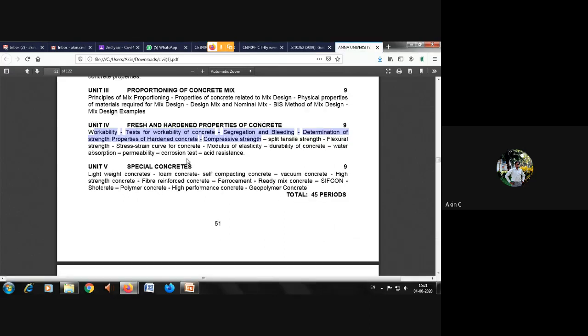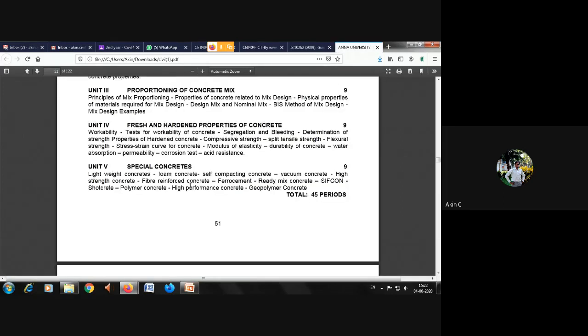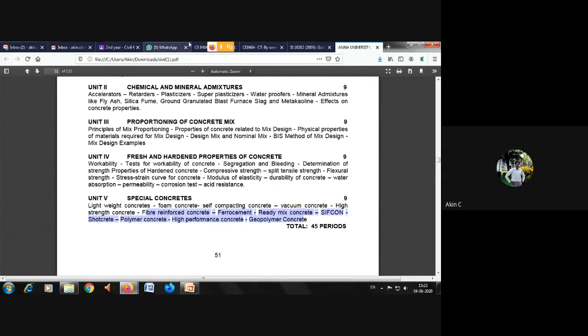As I told earlier, if you're not interested, you should divide the portion into a first half and a second half, so that you will know how to write or clear the subject. So in the fifth unit, they have asked about self-compacting concrete or shotcrete, and otherwise lightweight concrete or high-strength concrete. So this is what they have asked. Lightweight concrete, self-compacting concrete, or else fiber reinforced concrete, ferro cement, ready mix, or SIFCon. So that's all for your syllabus.